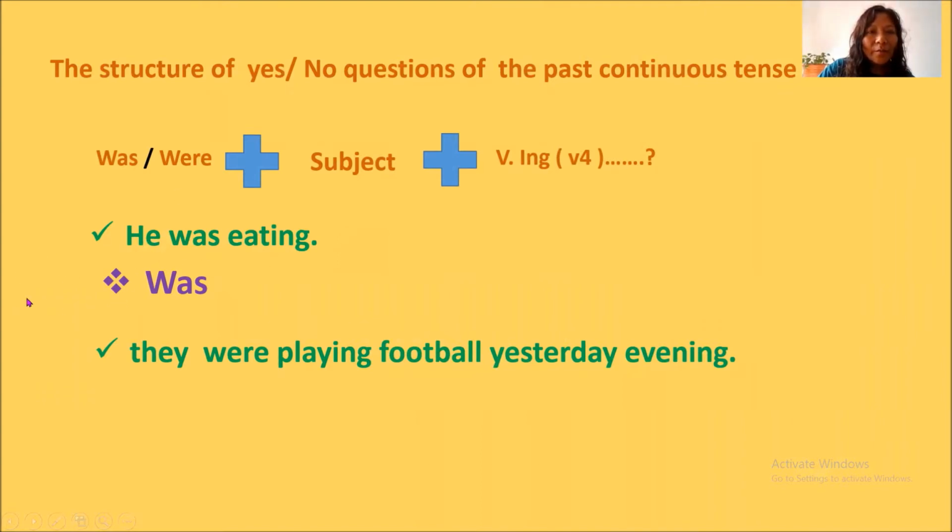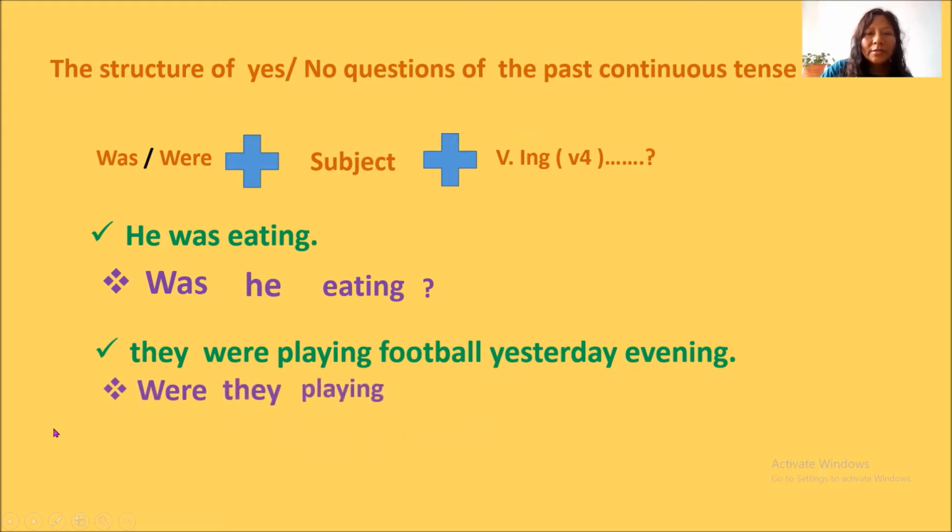What is the question of this sentence? Was, and he is the subject. After that, eating and question mark. They were playing football yesterday evening. Now, what could be the question? Were they playing football yesterday evening? Question mark.